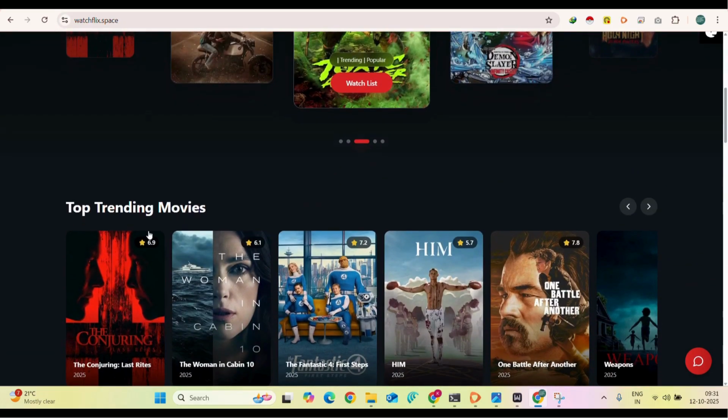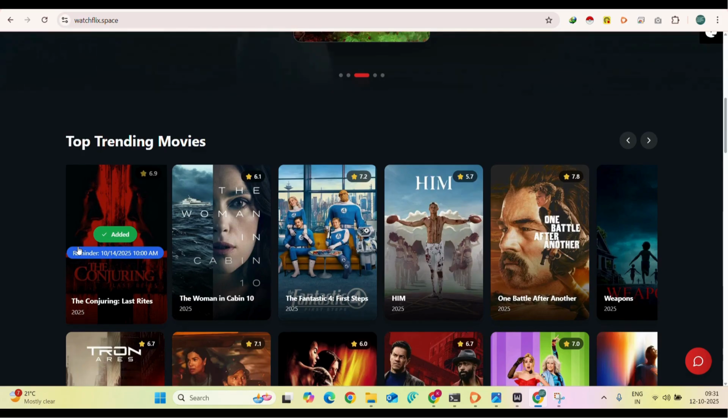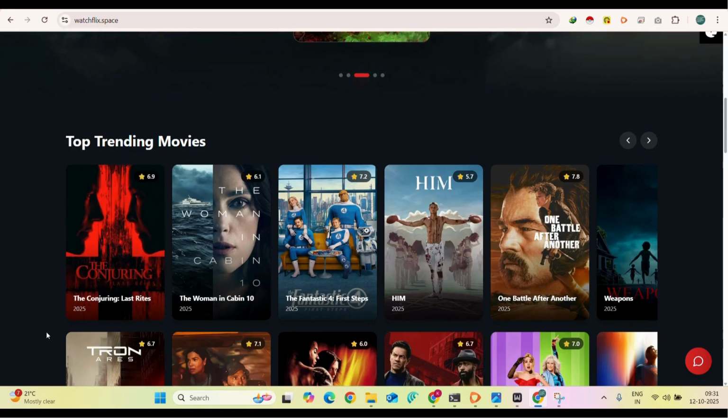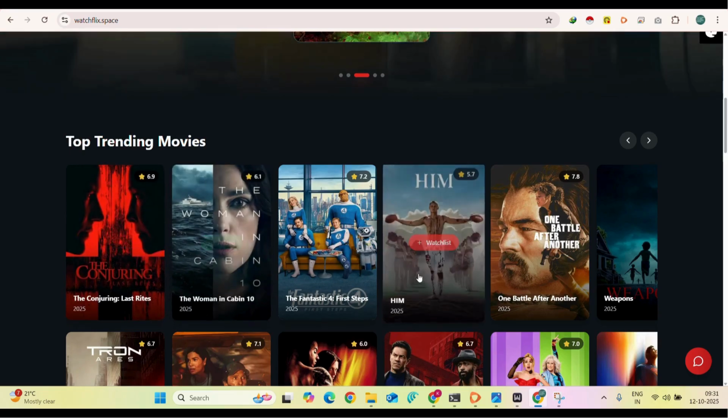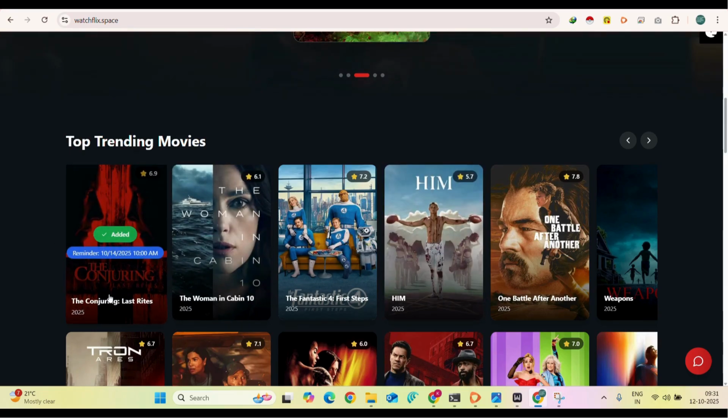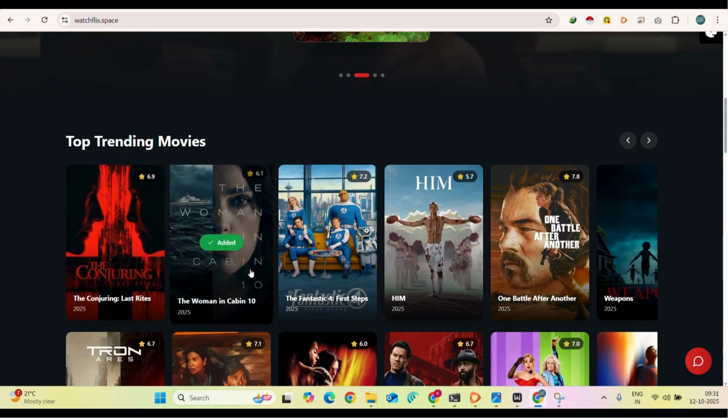If I hover over the movies, because I have a confusion, is it added to a watch list or not? Did I add a reminder or not? Here is a great functionality we added. When you hover, it shows it is added to watch list, and also that you set a reminder. And this movie you added to the watch list, but you haven't set any reminder.